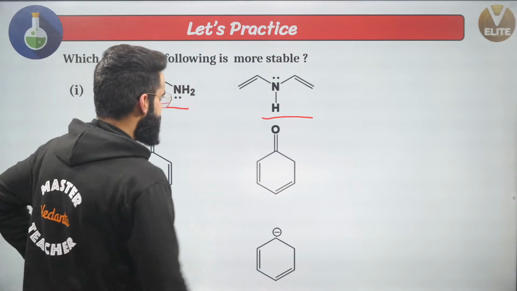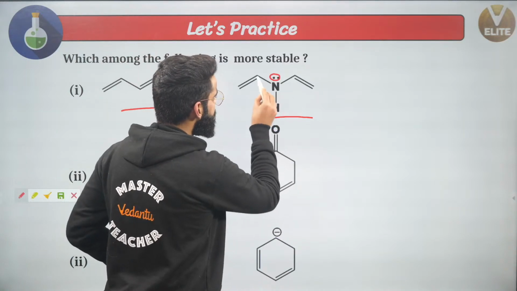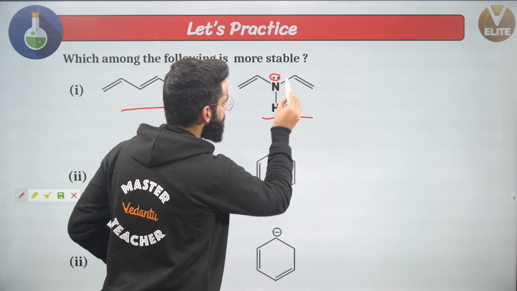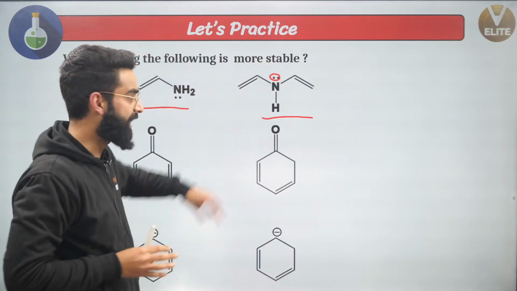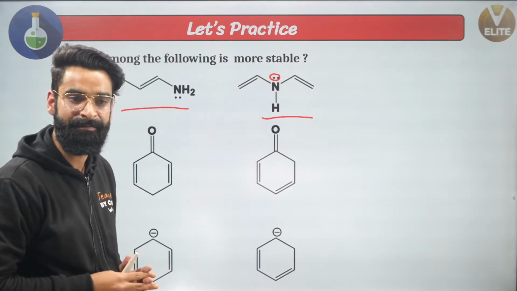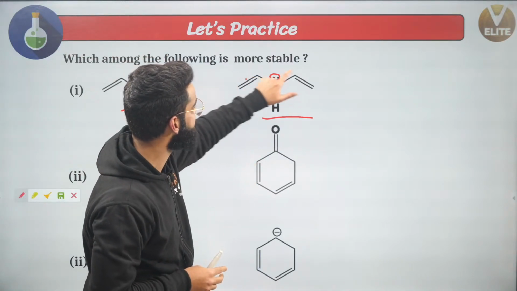See guys, if you check the second molecule right here, we have got lone pair, sigma, pi, lone pair, sigma, pi. So can I say I have got the case of cross conjugation right here? This particular lone pair is in conjugation with this one as well as this one.